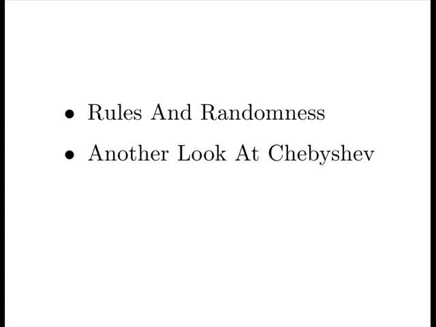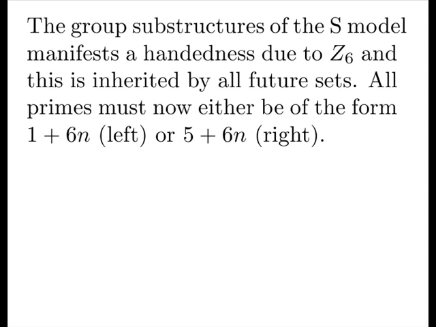Rules and randomness, and another look at Chebyshev. The group structure of the S model manifests a handedness due to Z6, and this is inherited by all future sets. All primes must now either be of the form 1 plus 6n, what we call left-handed, or 5 plus 6n, what we call right-handed.